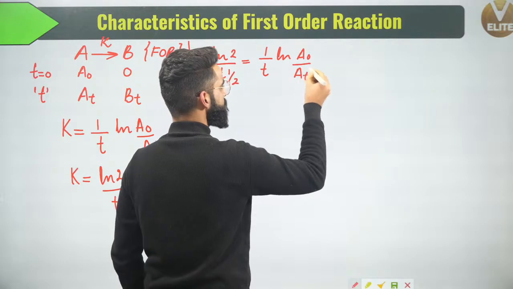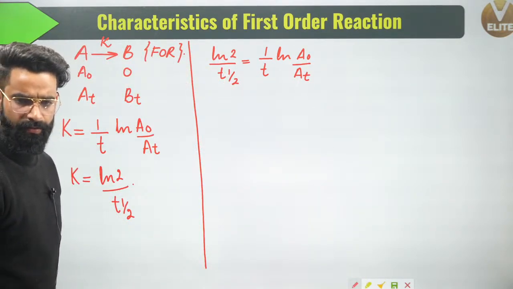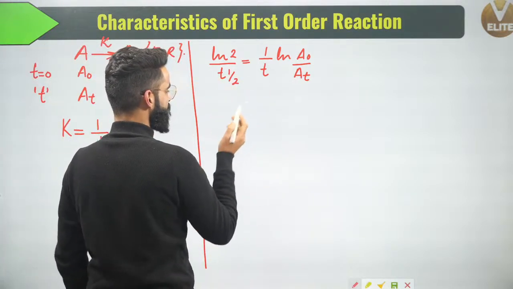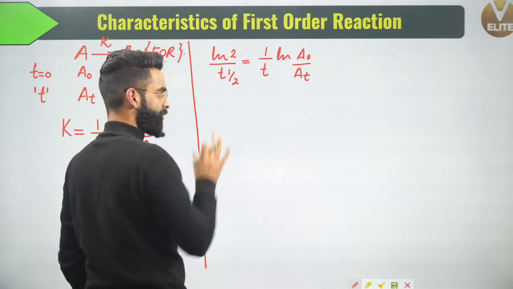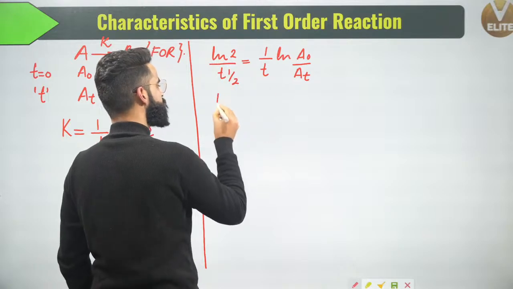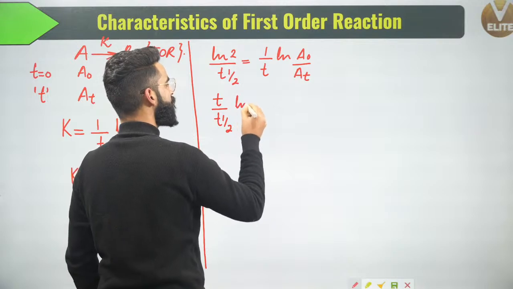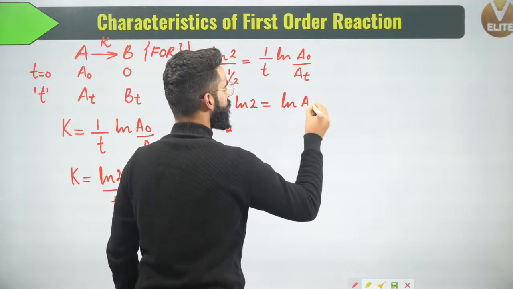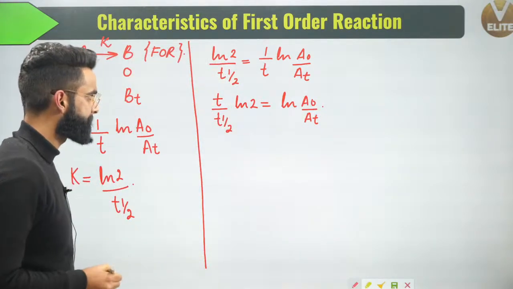Now I'll just rearrange the equation a bit so that I get a result we can use directly in the questions. Taking t to the numerator, it becomes t divided by t half, ln 2, which should be equal to ln of A0 divided by At.